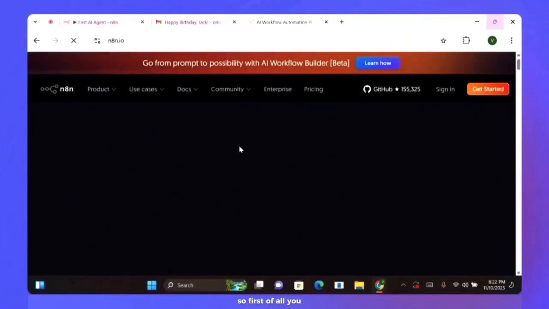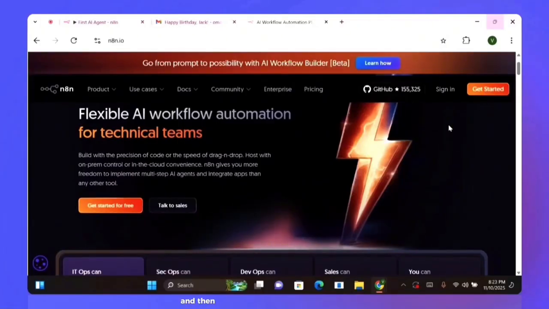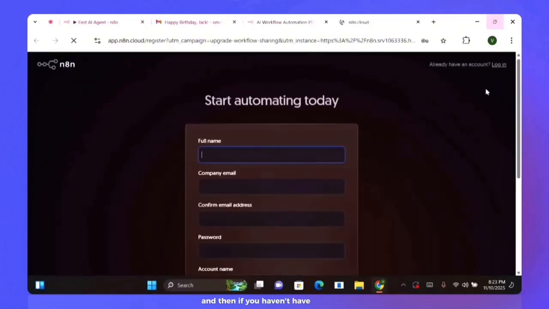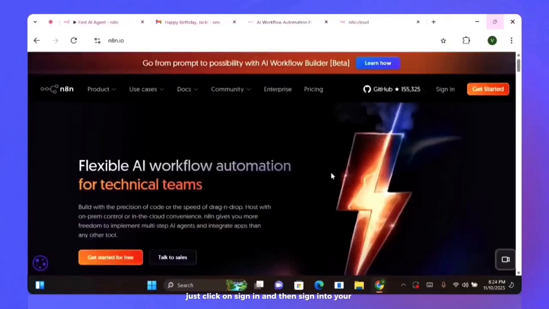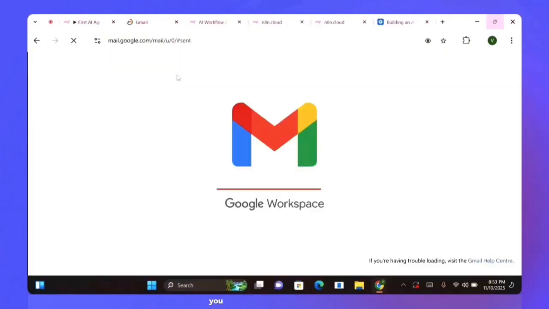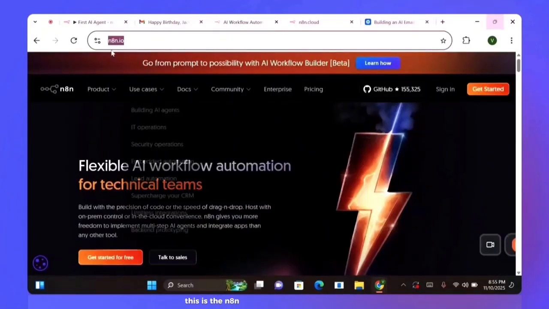So first of all, we're going to type n8n.io, and then it's going to bring you to this page. If you don't have an account, or if you need one, you just click on sign in and then sign into your n8n account. But if you are very new to this platform, you just click on get started. This is the n8n website.